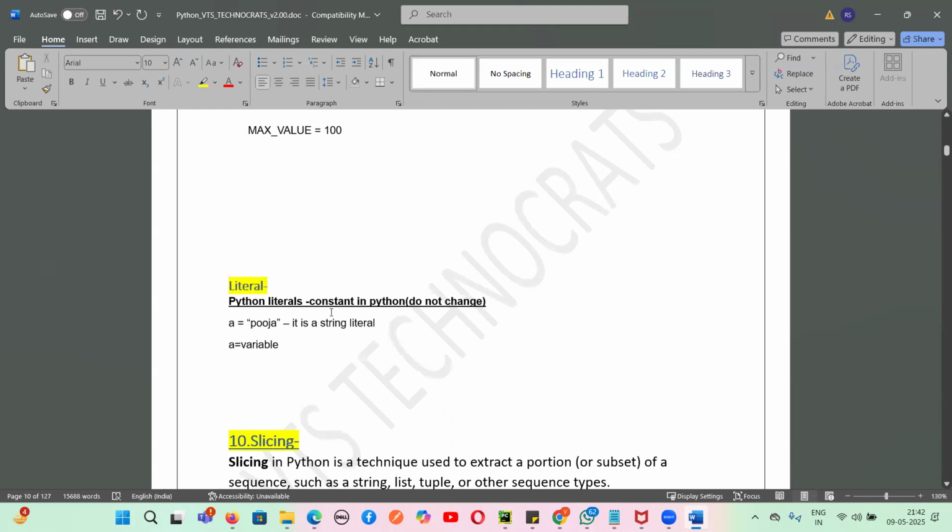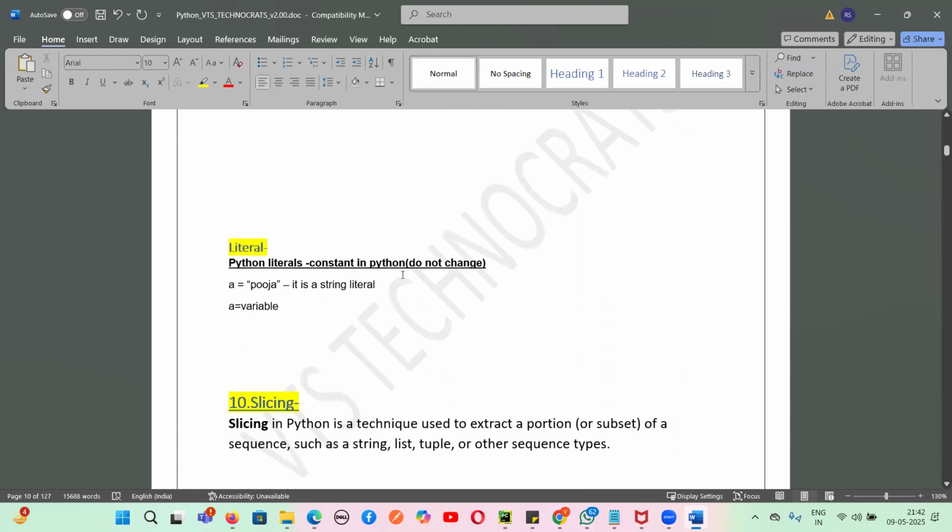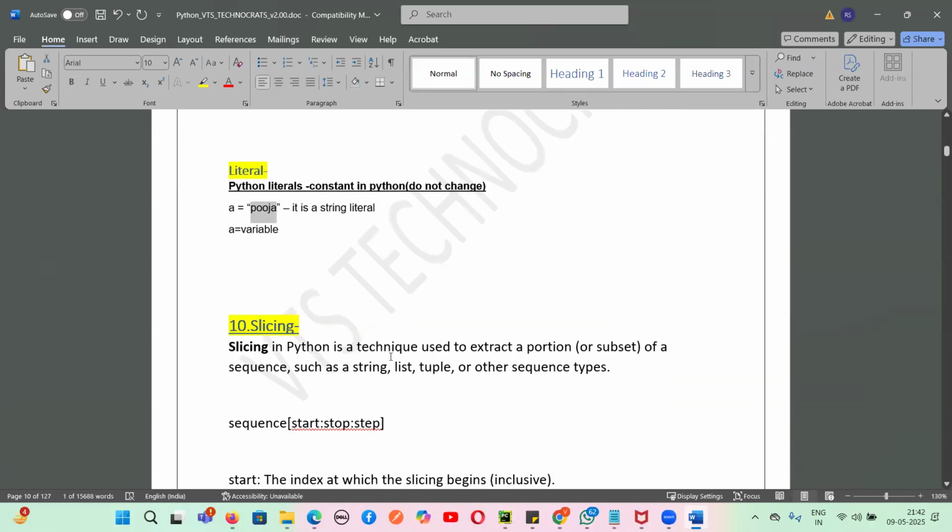For literals, guys, Python literals, which are constants in Python, which do not change. That is called a literal. Suppose a equals Puja, it is a string literal. And then this Puja value will not be changed. That is called a string literal.